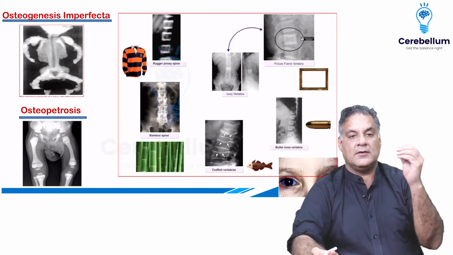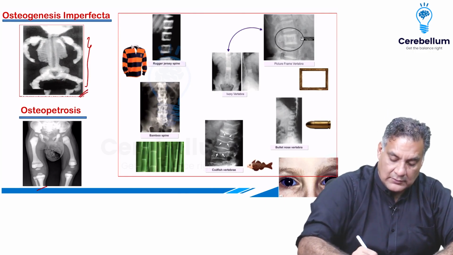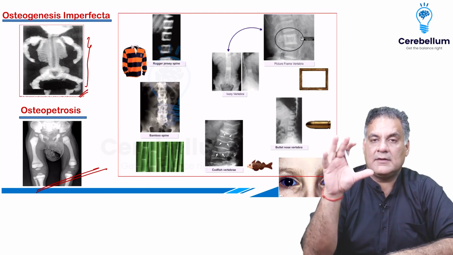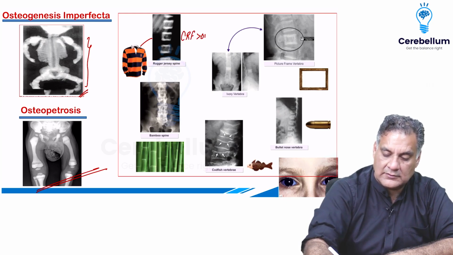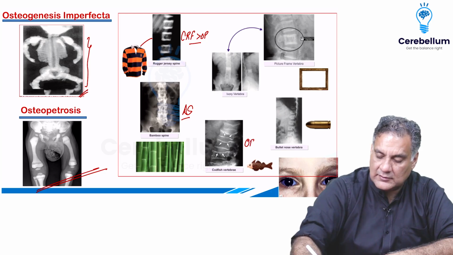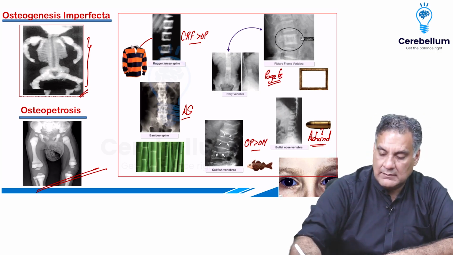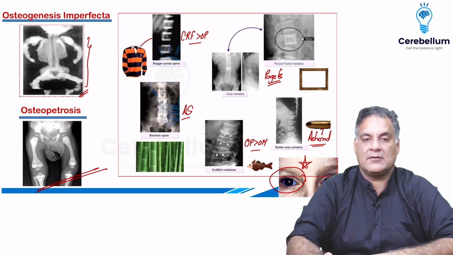All right. Then osteogenesis imperfecta, there is a collagen 1 defect, with complete crumpling of the skeleton, whereas osteopetrosis will have the whole skeleton white, the shape being maintained. When I look at different vertebrae, the Rugger Jersey spine is CRF, chronic renal failure, more than osteopetrosis. The bamboo spine is ankylosing spondylitis. The codfish vertebra is osteoporosis more than osteomalacia. The bullet-shaped vertebra is achondroplasia, and the ivory vertebra and the picture frame vertebra are Paget's. And remember the blue sclera. What do you think is there in blue sclera? Which disease? Good. Osteogenesis imperfecta, the collagen 1 defect.